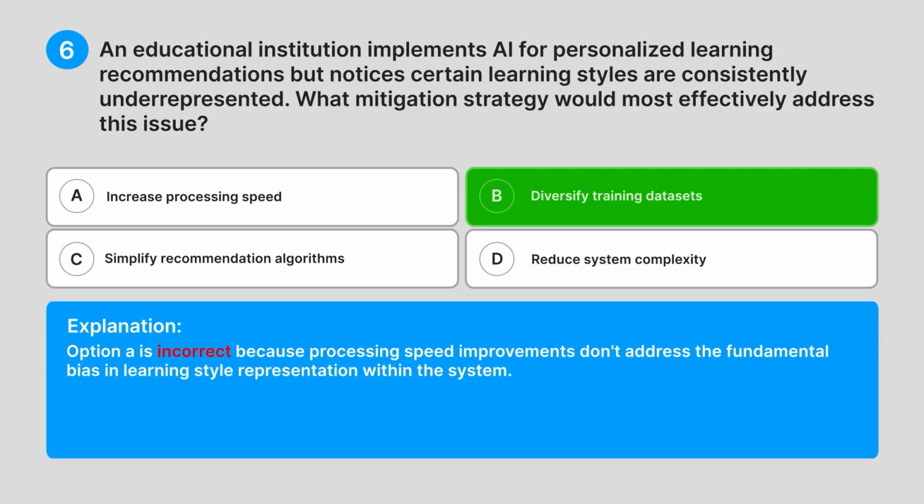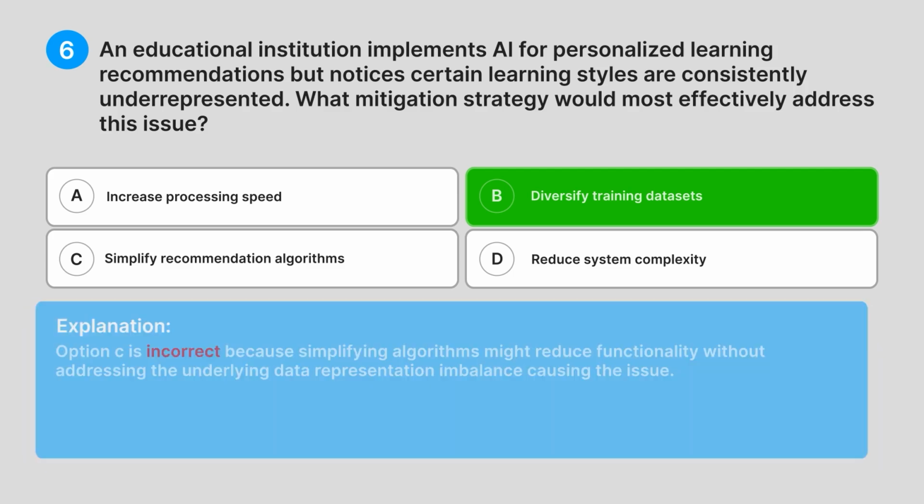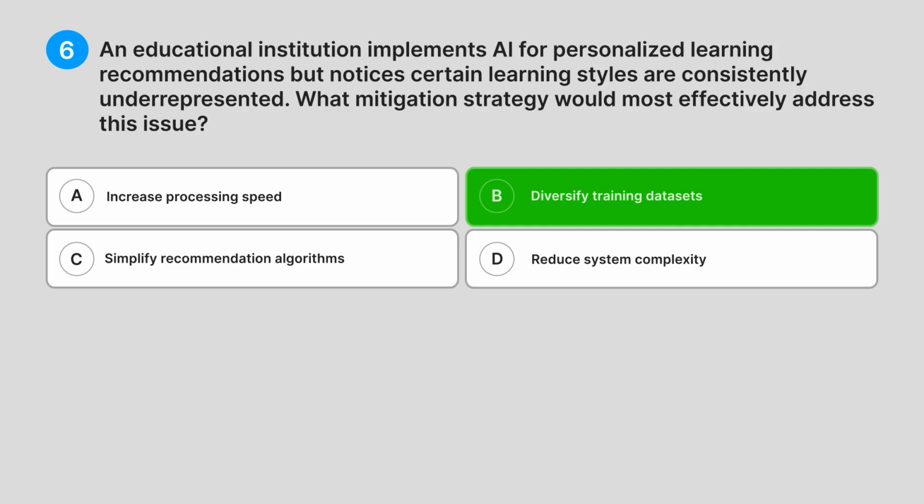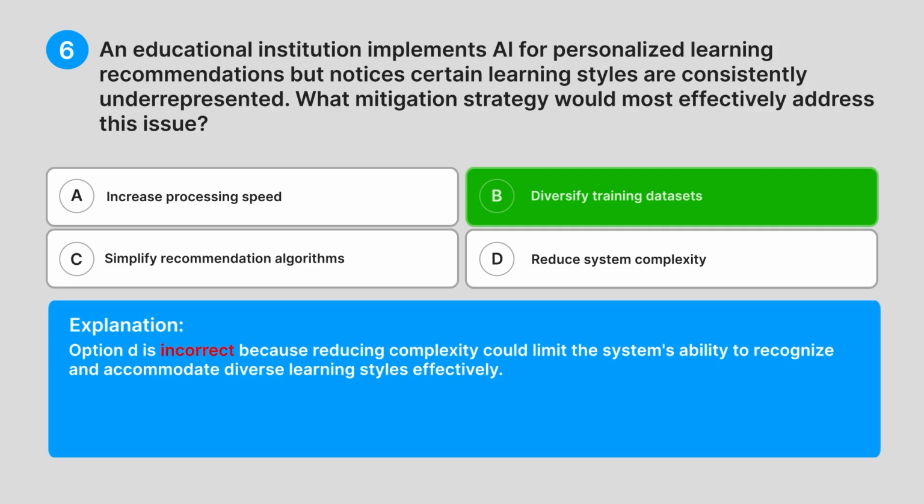Option A is incorrect because processing speed improvements don't address the fundamental bias in learning style representation within the system. Option C is incorrect because simplifying algorithms might reduce functionality without addressing the underlying data representation imbalance causing the issue. Option D is incorrect because reducing complexity could limit the system's ability to recognize and accommodate diverse learning styles effectively.